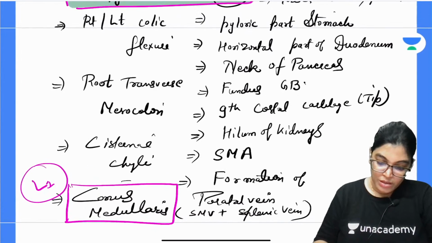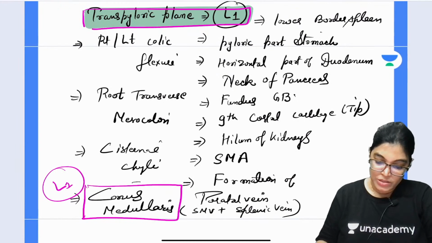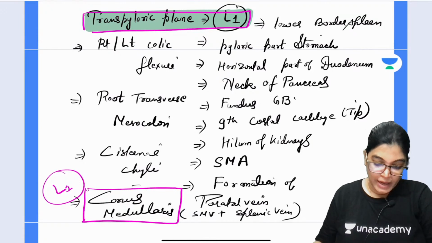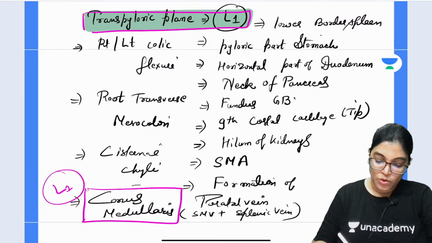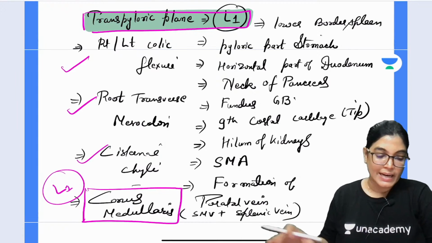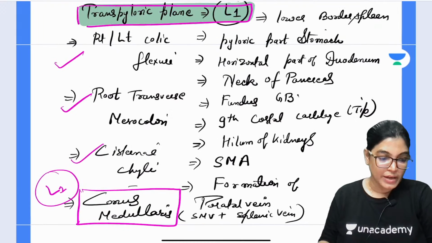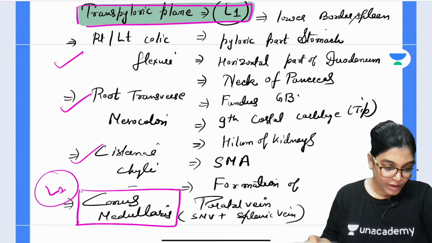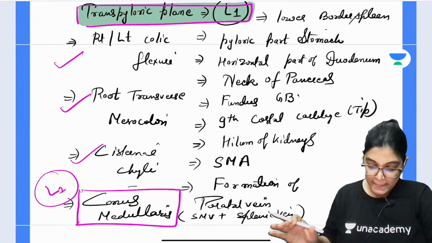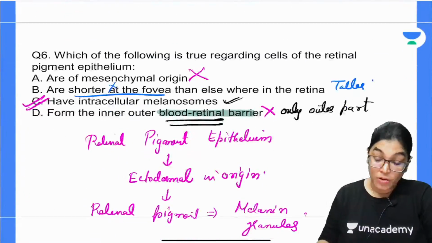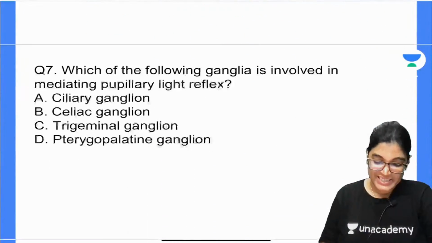You can see here these are all important structures: right and left colic plexus, root of transverse mesocolon, cisterna chyli, conus medullaris, all at the level of L1. Also formation of portal vein, superior mesenteric, hilums of the lung, hilum of both kidneys.